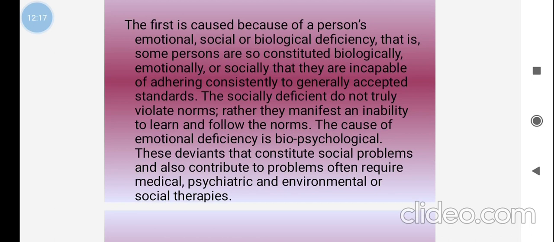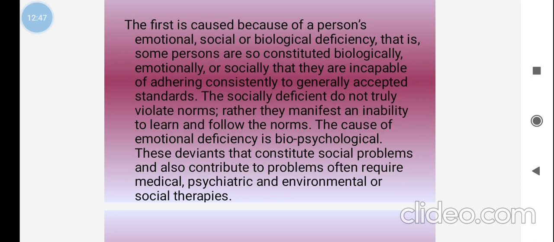They are incapable of accepting those behaviors. The socially deficient do not truly violate norms. Rather, they manifest an inability to learn and follow the norms. The cause of emotional deficiency is biopsychological.